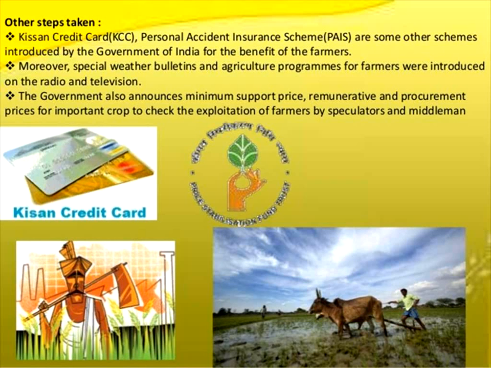You might have heard of the FCI, Food Corporation of India. It procures from the farmers at the minimum support price, and then distributes to the ration shops. That is the procurement price for important crops, to check the exploitation of farmers by speculators and middlemen.